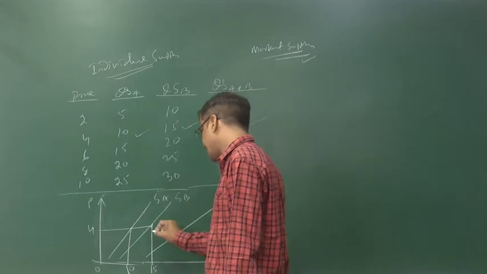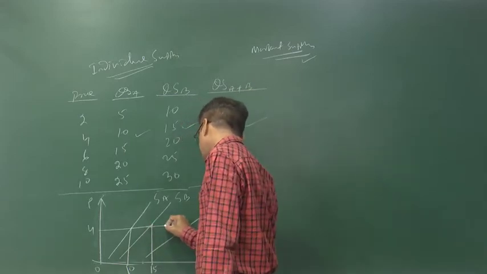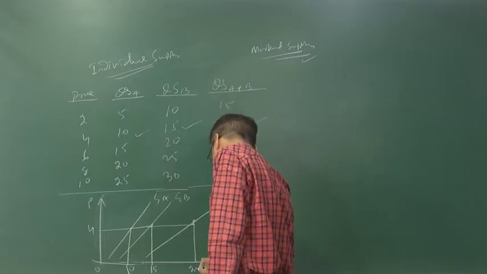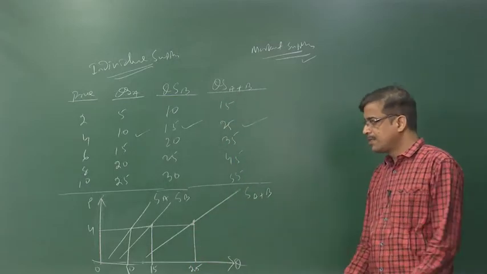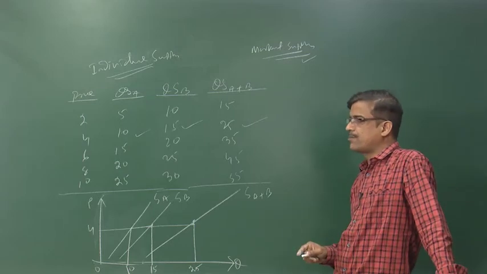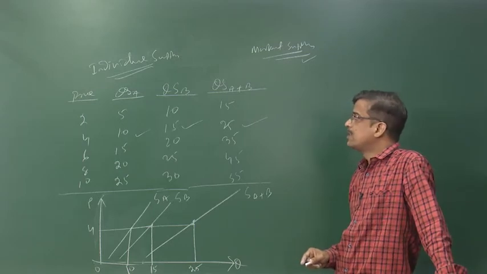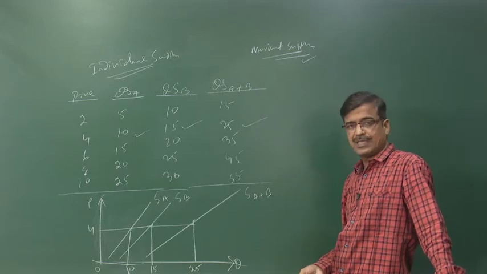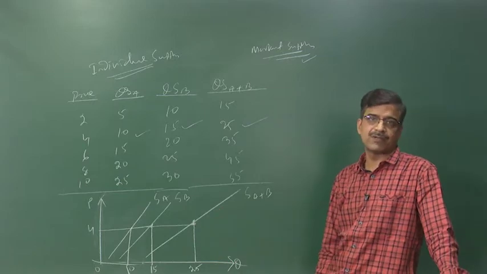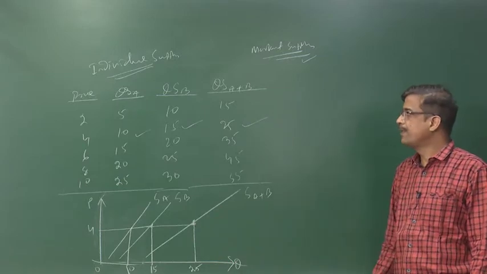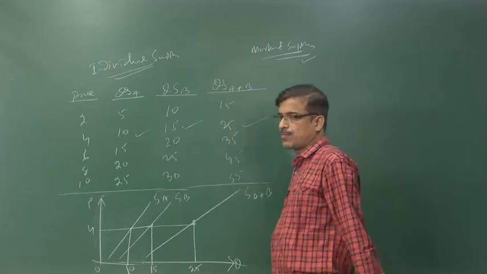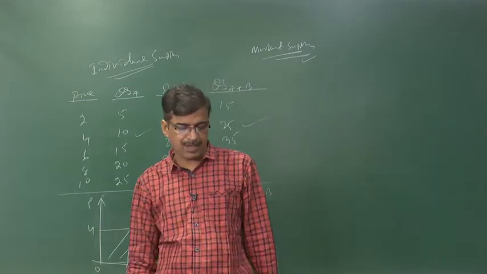When we add it together, we find the market supply is 25. So, at rupees 4, individual A supplies 10 units, individual B supplies 15 units, but together in the market they supply 25 units. This is the basic idea of individual supply and market supply.